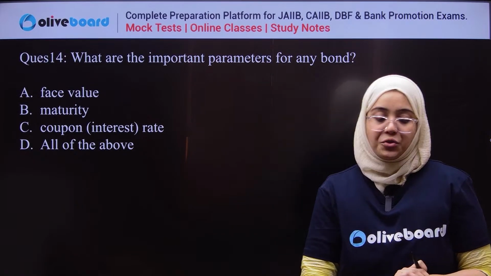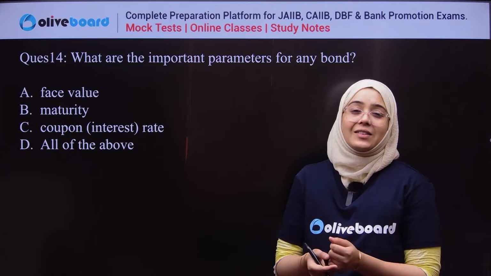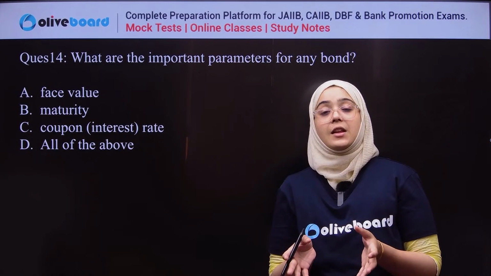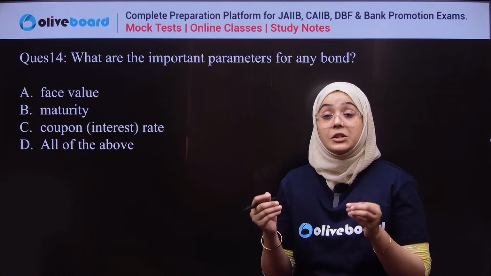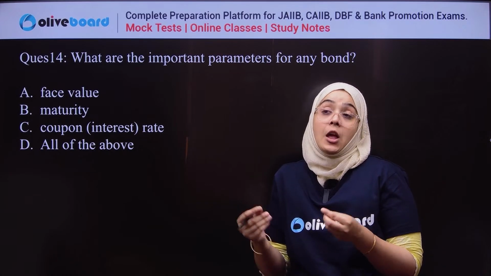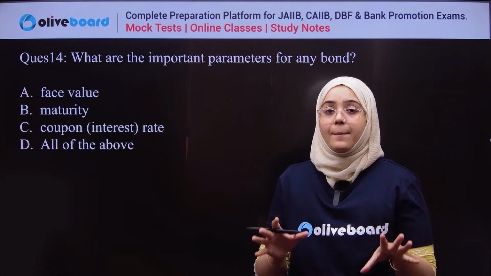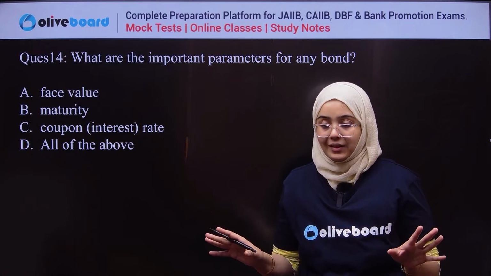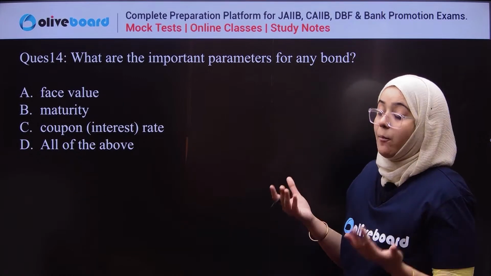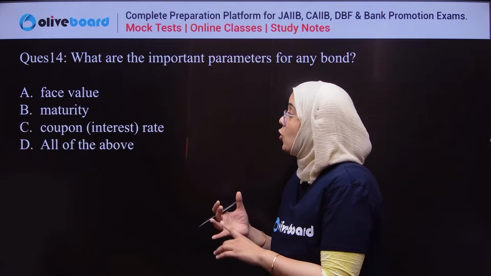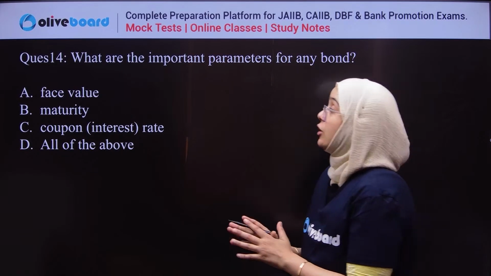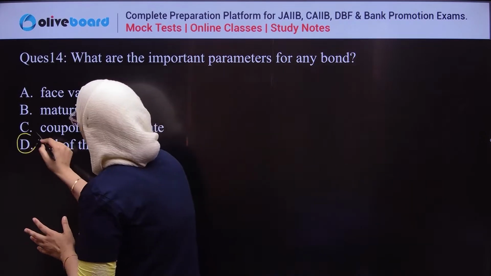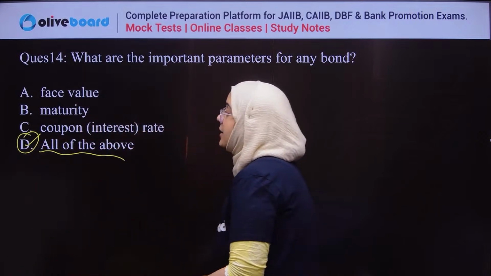They are used by companies, municipalities and states to raise or finance their different types of projects. The difference is that a bond always yields a fixed income, because all those debt holders are paid on a fixed interest basis. So what is important in a bond? Face value, maturity, interest rate. These are all very important for defining the bond. So D is the correct answer.